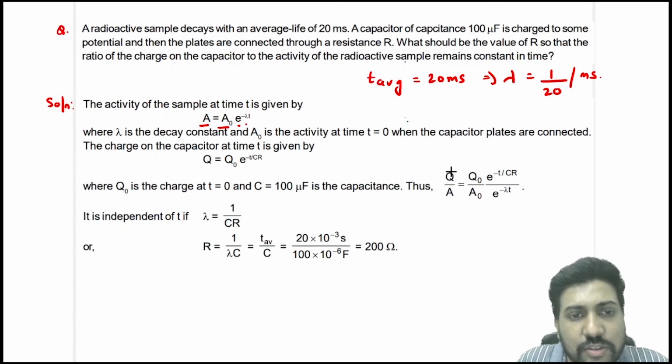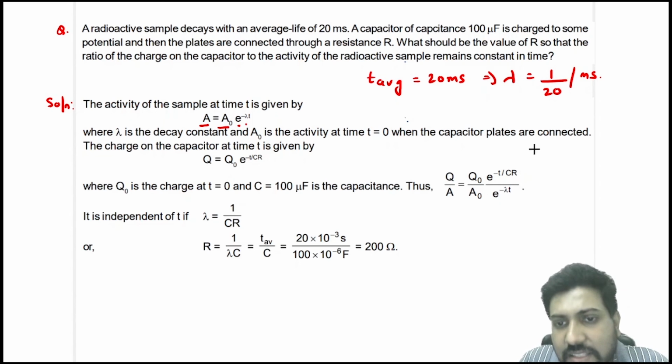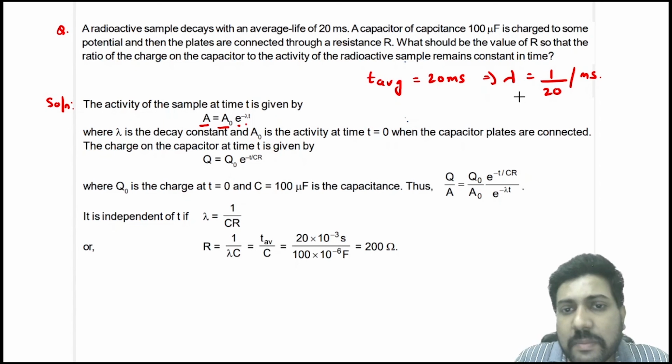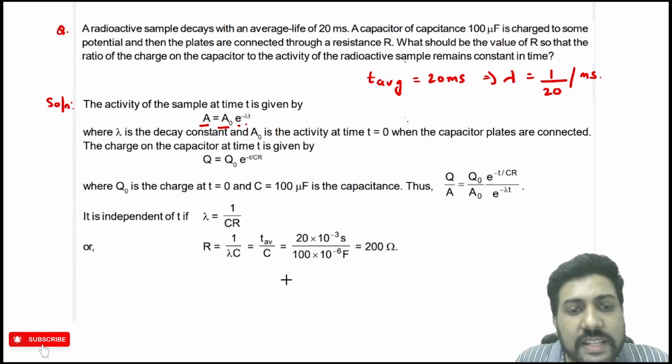In that case, Q by A is equal to Q naught by A naught e power minus t by RC divided by e power minus lambda t. Now it is independent of t if lambda becomes equal to 1 by RC, because in that case these two will get cancelled out. Lambda is given to you as 1 by 20 per millisecond. Just put this value and you will get the value of resistance.